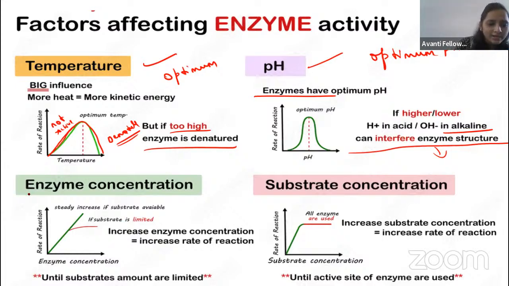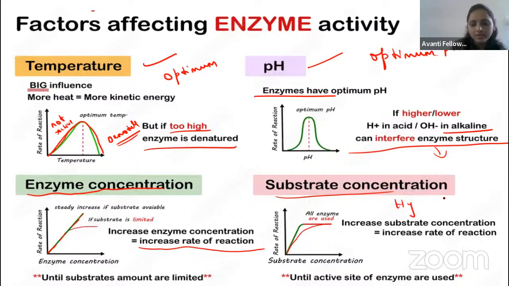Okay, guys. Then coming to the enzyme concentration and the substrate concentration. Here you can see that when the enzyme concentration increases, the rate of reaction increases. But this graph is very, very important: the substrate concentration. This curve we will call a hyperbolic curve. What will happen here? When you increase the substrate concentration, the reaction rate increases. As you go on increasing the substrate concentration, the rate of the reaction goes on increasing.